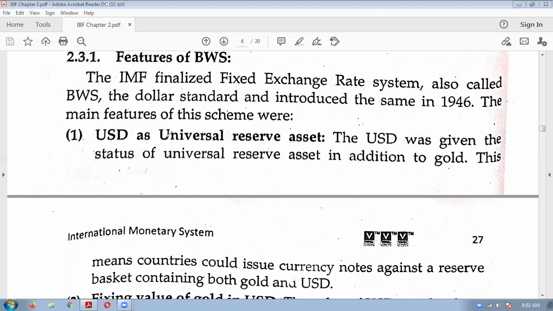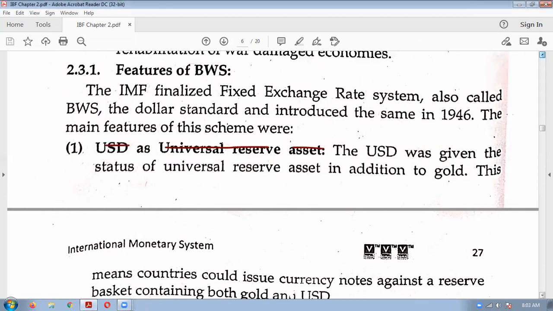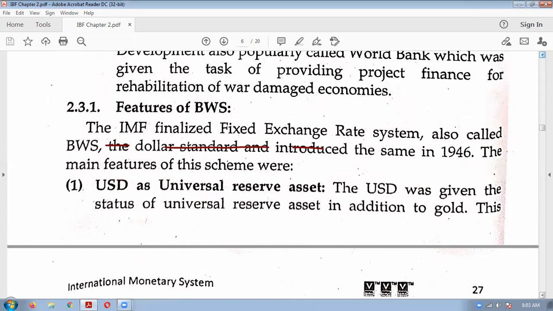In the Bretton Woods conference, the US dollar was given the status of universal reserve asset. Now in the gold standard, what we understood is that every country's currency was linked to the gold price. But in the Bretton Woods system, the gold price was only linked to dollars.